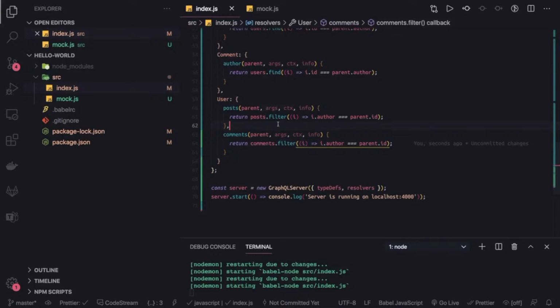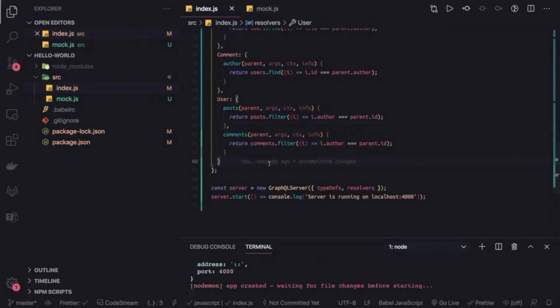You should be able to see the nested data, like user with the posts, user with the comments, comments with the author, post with the author. Okay, so let's see that in the next video. Thanks everyone.